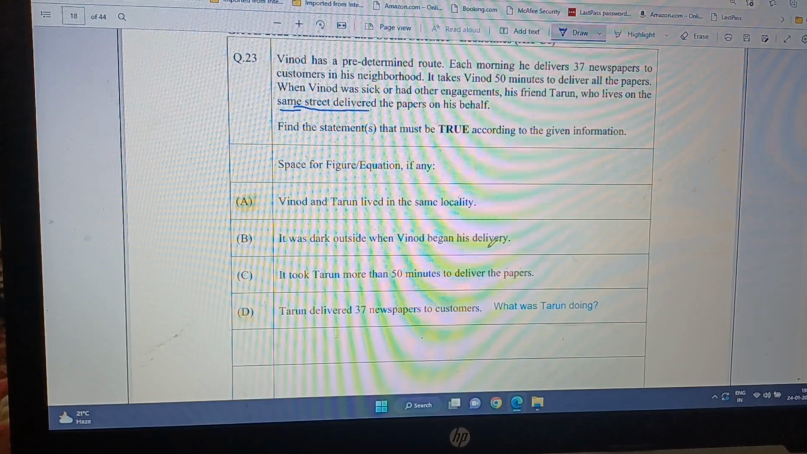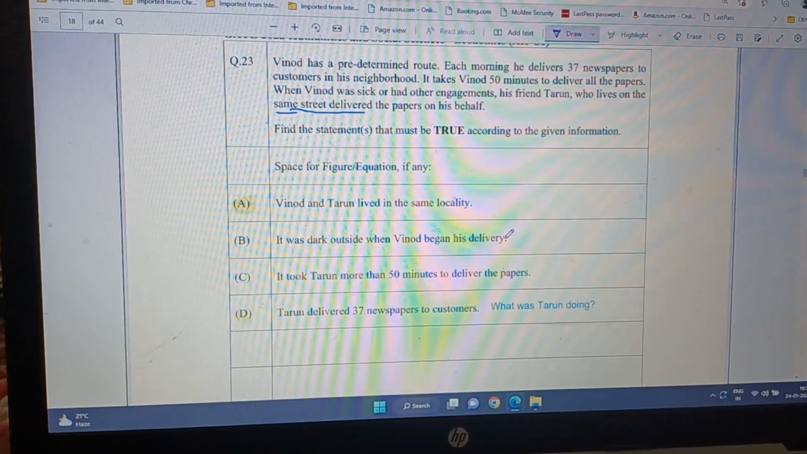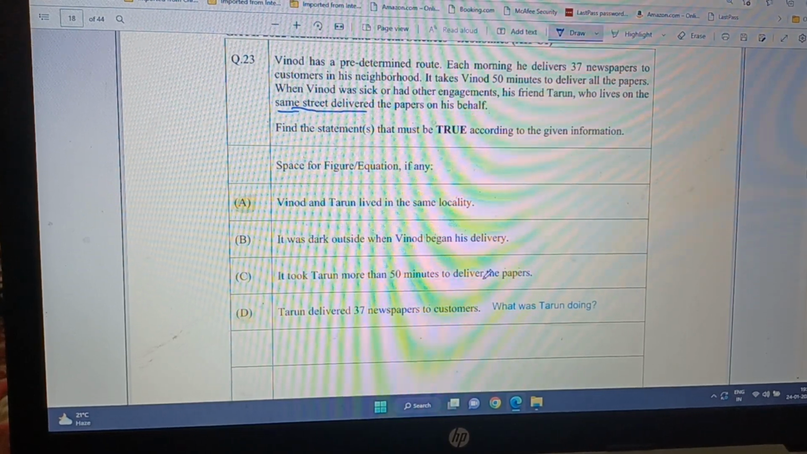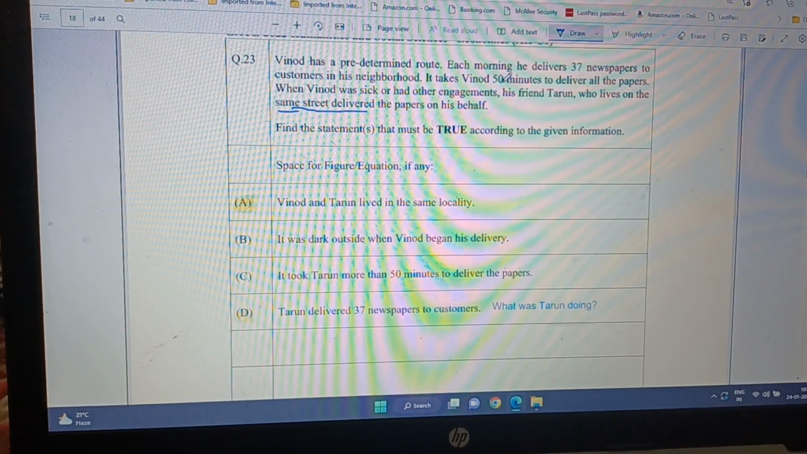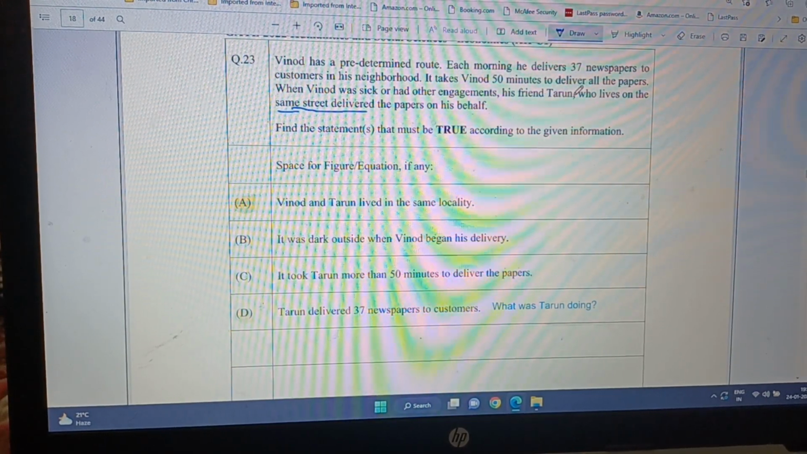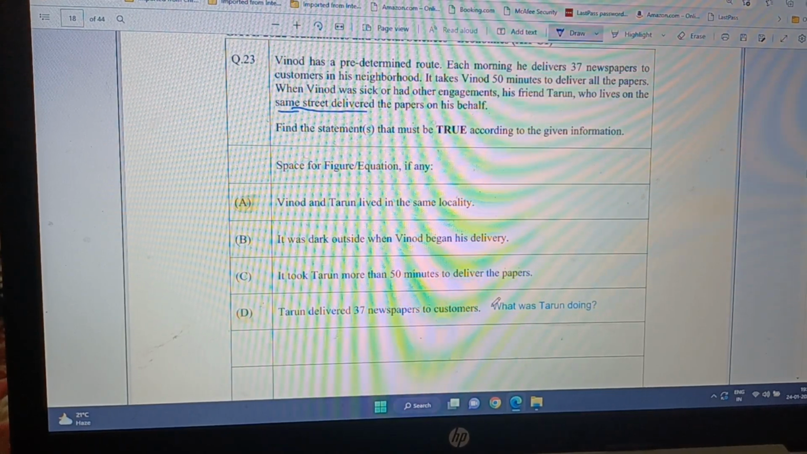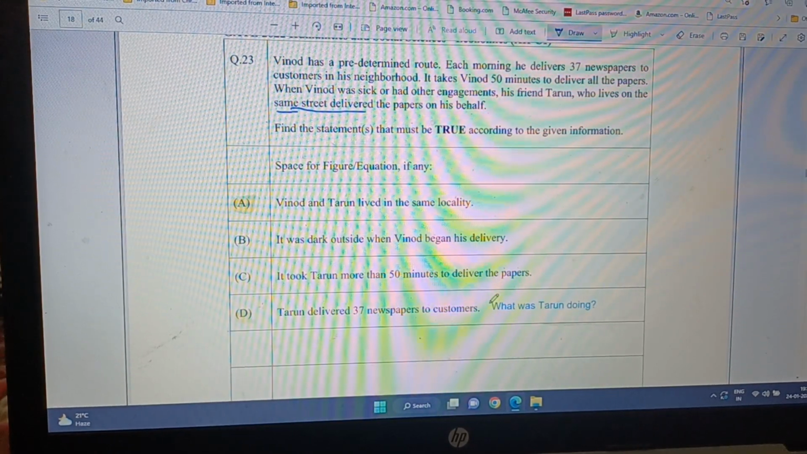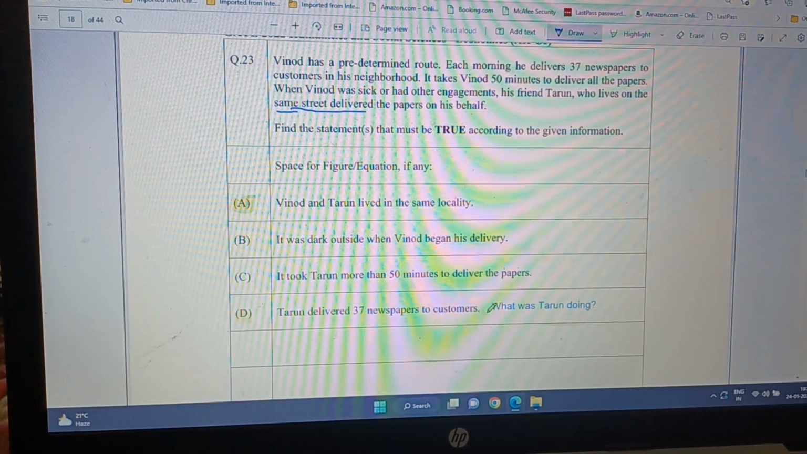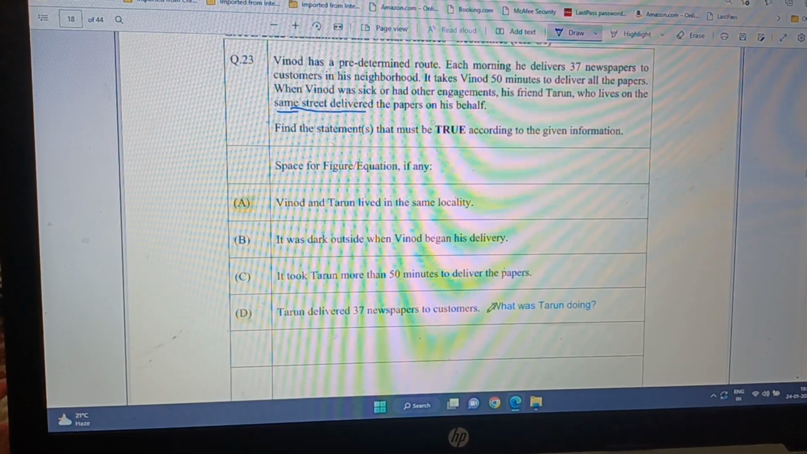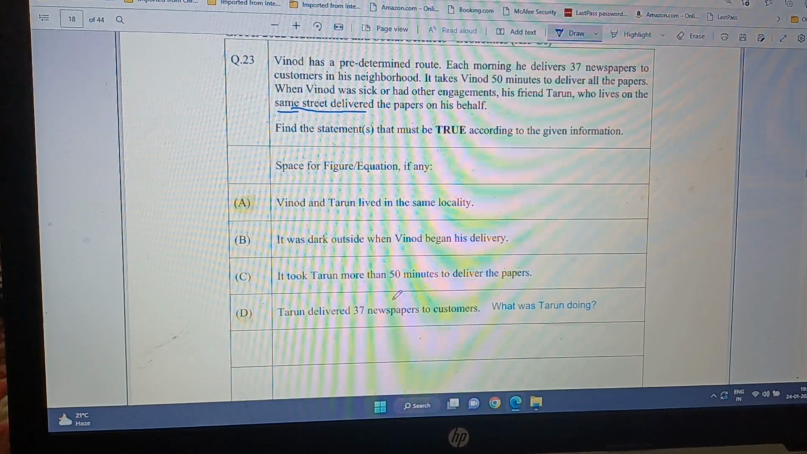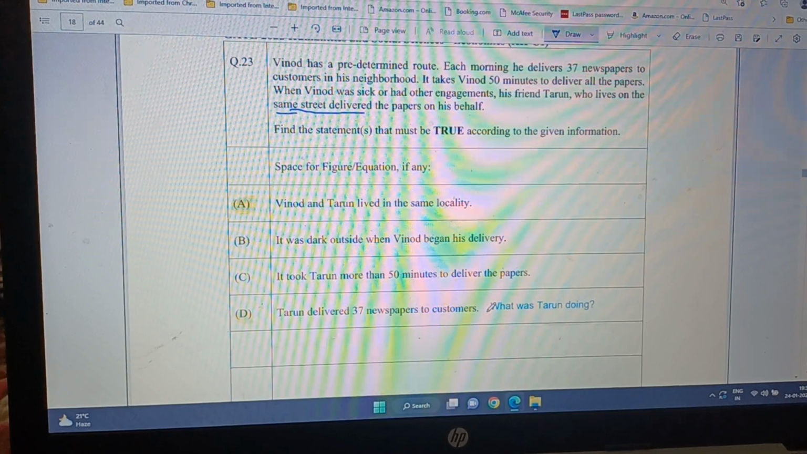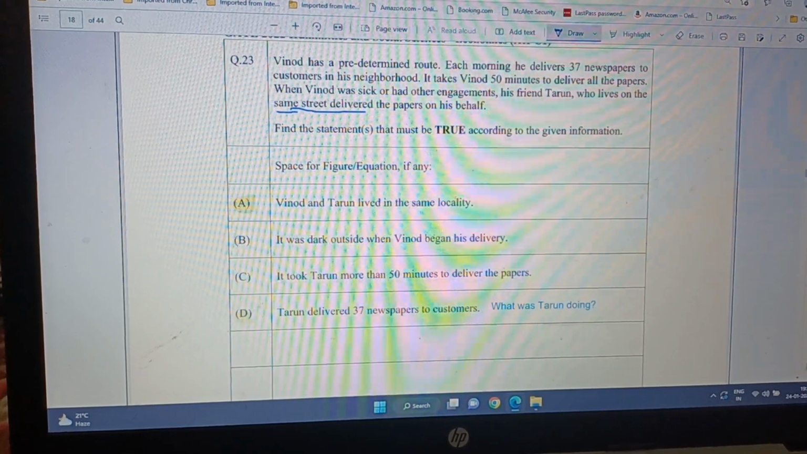It was dark outside when Vinod began his delivery. This is nowhere mentioned, so this is not necessarily true. And it took Tarun more than 50 minutes to deliver the papers. That also is not true because it doesn't talk anything about Tarun. And then Tarun delivered 37 newspapers to customers. That's certainly true that he delivers 37 newspapers. However, there is a problem here that what if Tarun was also delivering newspaper? So then it may be more than 37 newspapers, but Tarun delivered 37 newspapers to customers. That is true. So A and D necessarily follow.